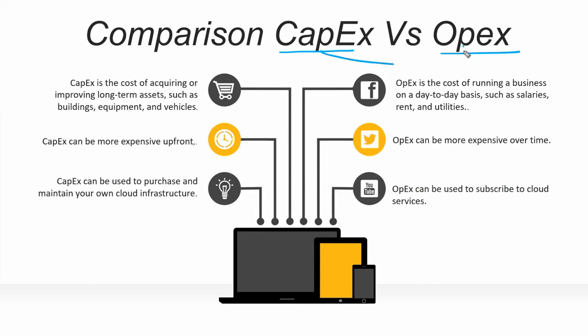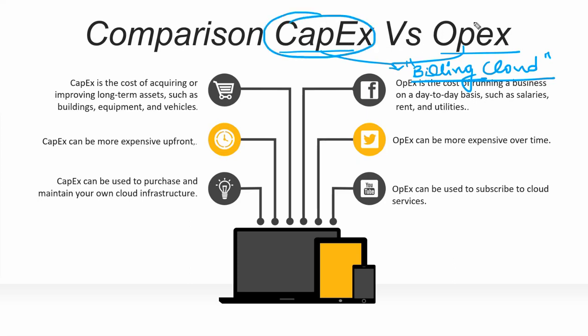In very simple words, we use these for billing purposes in cloud. Capex means capital expenditure, and opex means operational expenditure. We have both of these terms for billing in the cloud.